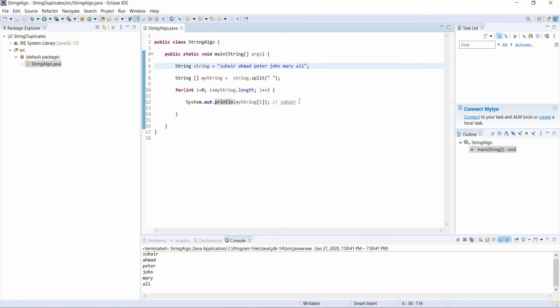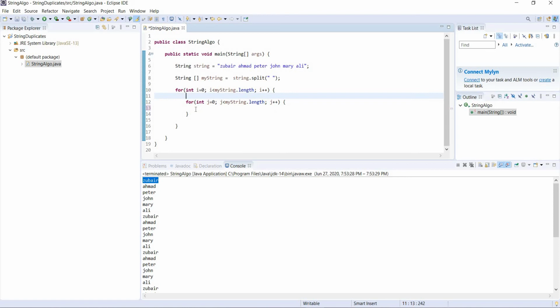So what we're going to do is create another loop: for int, this time we call it j equals 0. Same thing, j is less than myString.length, and then j plus plus. Okay, let's do some debugging. For example, let's sysout I here and sysout j here. What is it going to do for us? Let's print it.